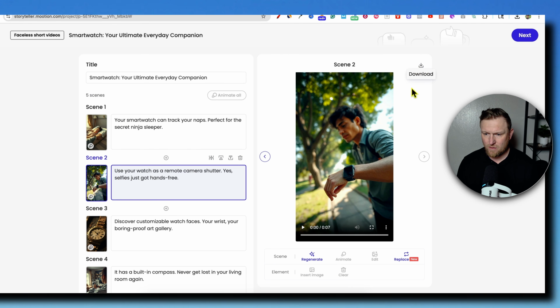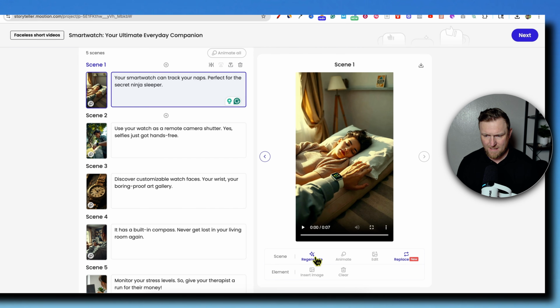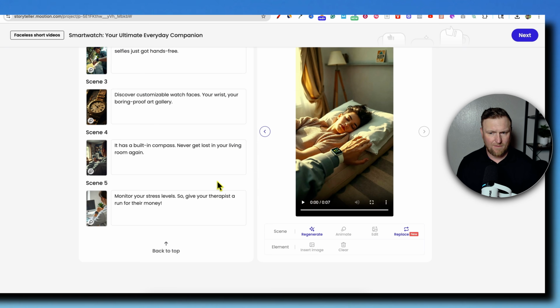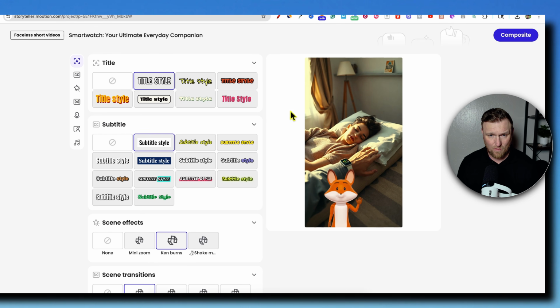So now I want to see what we do next. We can go and download this. We can go and take a look at it. Each scene is right here. We can replace, we can regenerate. Once we have all this, we can either download the clips one by one, or I believe we can push next if we're happy. Now we can go and add the subtitles.